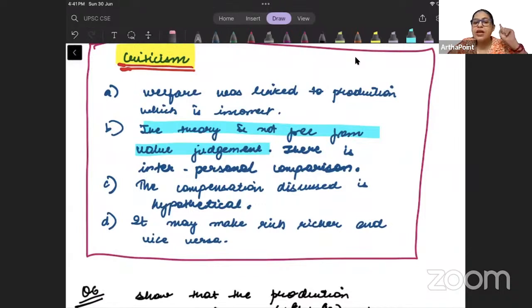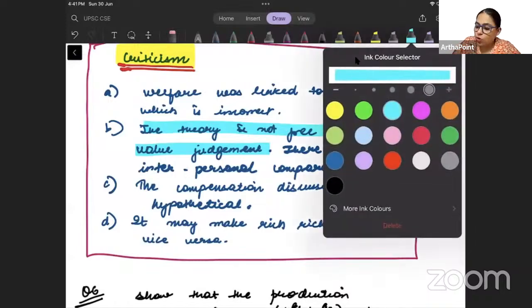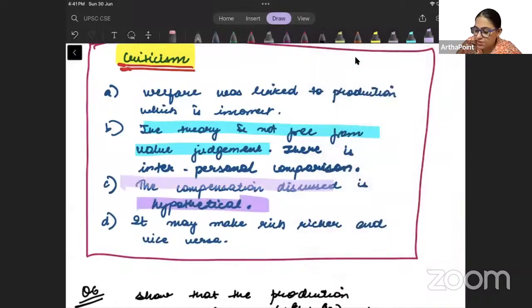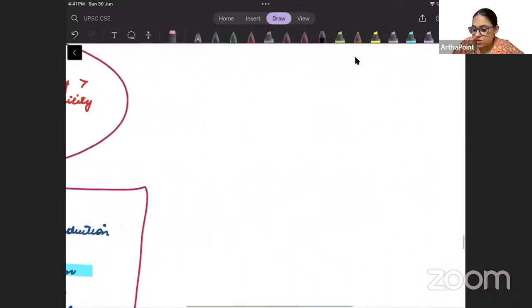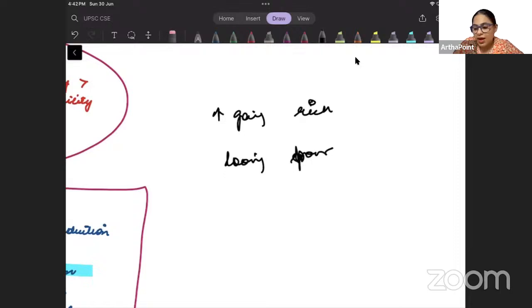That's the first thing. Secondly, you need to also explain that the compensation that we discuss in this model is very hypothetical in nature, right? And imagine that someone who is gaining is already a rich person and someone who is losing is a poor person. And now he becomes more rich, right? And this person becomes more poor because he is losing.